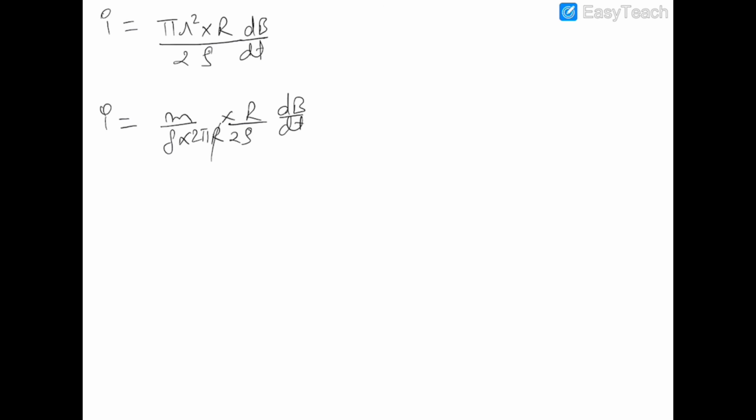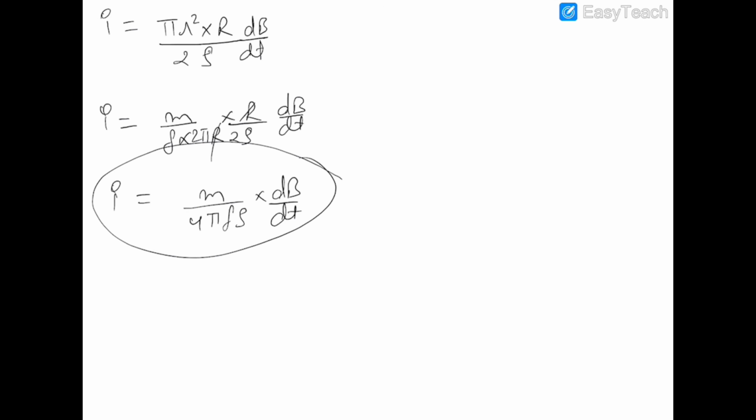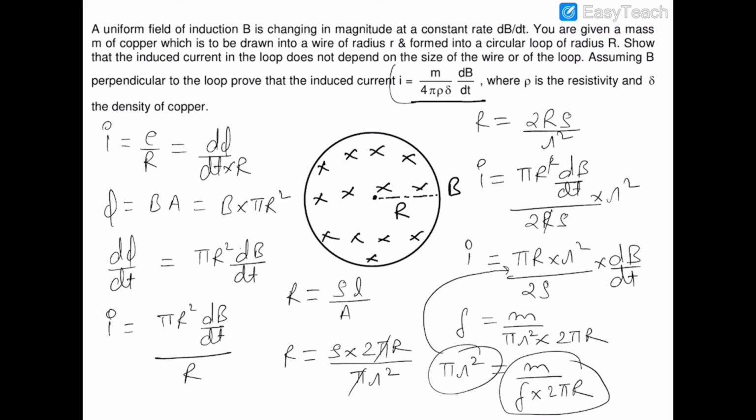So we can cancel out this R, and I is equal to m upon 4 pi del rho into dB by dt. So this was the expression which we had to prove in the question. So this is the answer.